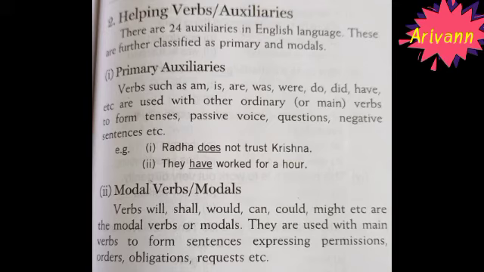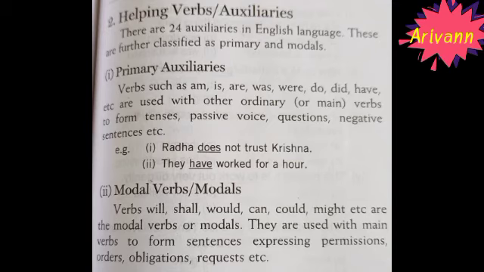Okay. Look at the example. First one is Radha does not trust Krishna. Here, does is the what? Auxiliary verb. And then second one is they have worked for an hour. So here have is the what? Primary auxiliary.